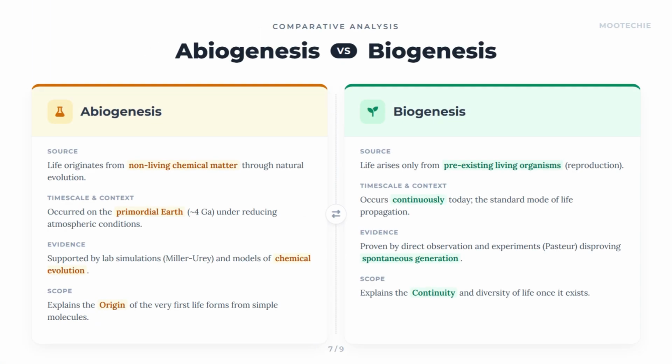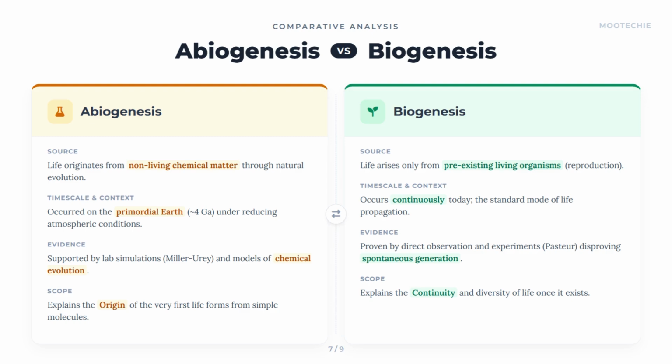Now that we've seen both theories in detail, let's place them side by side for a clear comparison. Comparative analysis: abiogenesis versus biogenesis. Abiogenesis. Source: life originates from non-living chemical matter through natural evolution. This theory addresses the ultimate one-time origin event on the ancient Earth.